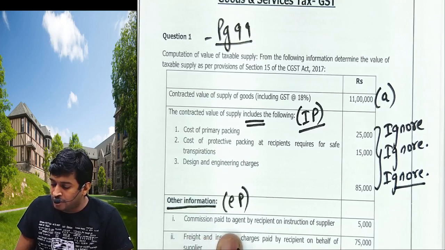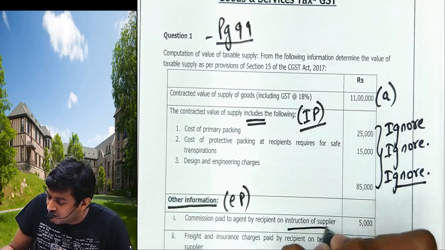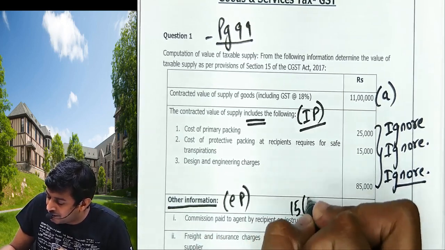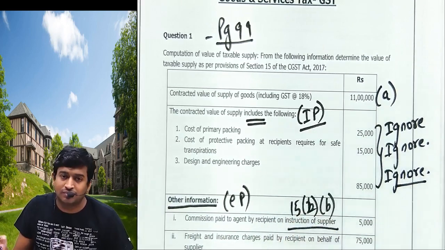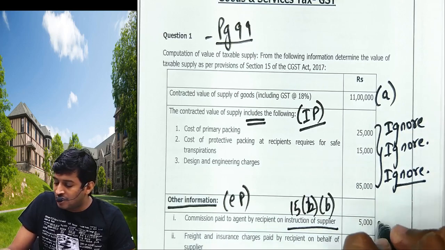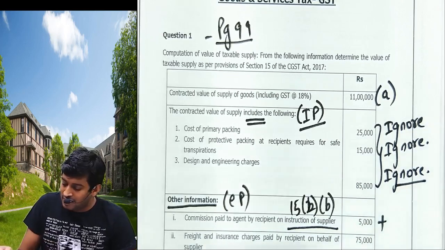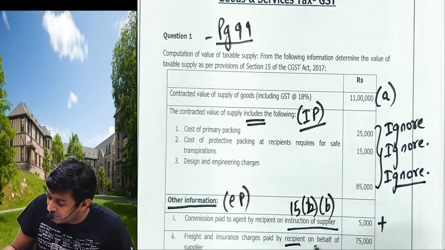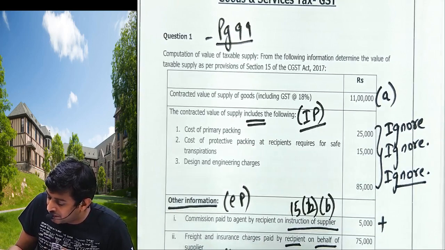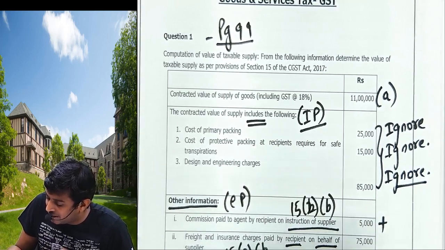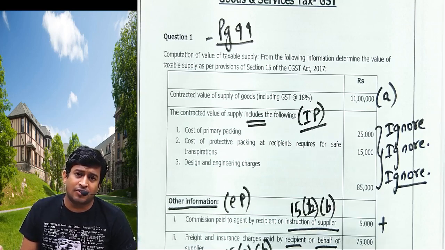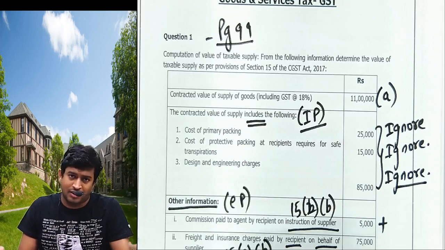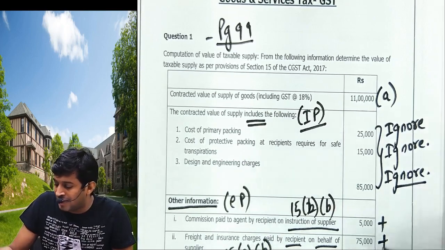Commission paid to agent by recipient on instructions of supplier. ये 15(2)(b) में आता. It's an inclusive. We will add. And freight charges paid by recipient on behalf of supplier. ये भी 15(2)(b) में आता. That example where Bajaj Electronic will send his brother and the customer will directly pay to that brother. Installation charges वो है, ये भी add.